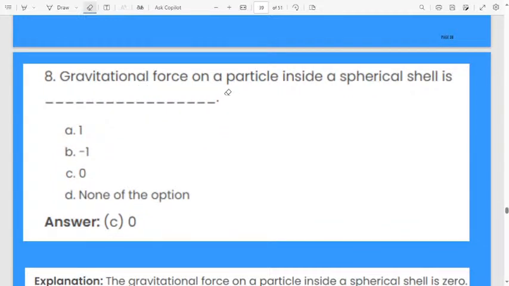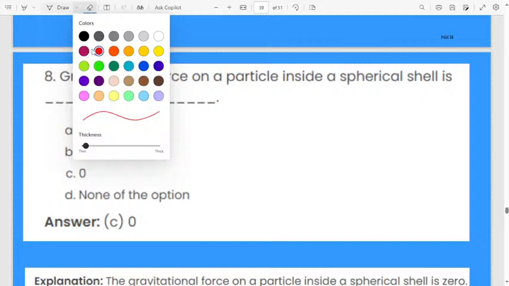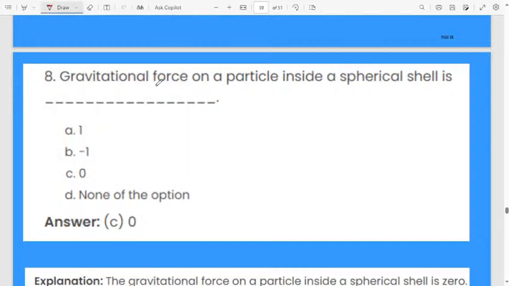Let us move to the next question, not to waste time. Gravitational force on a particle inside a spherical shell is? Inside a spherical shell, inside the earth, at the center of the earth, the gravitational force will be 0.